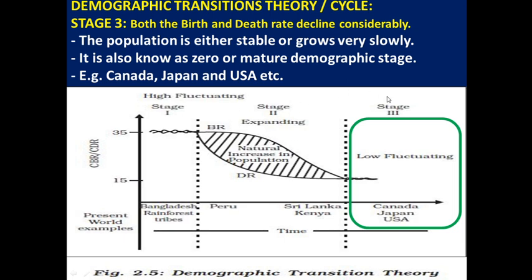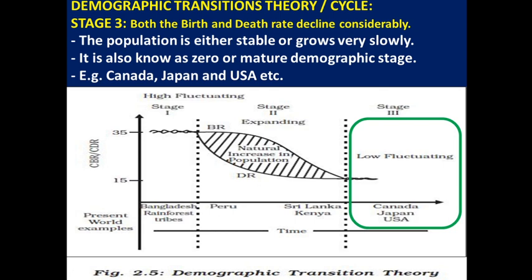Likewise, after 200 or 250 years, when they reach the third stage, we can describe that these countries may experience very low birth rate and very low death rate. So this is about the demographic transition theory or demographic transition cycle.